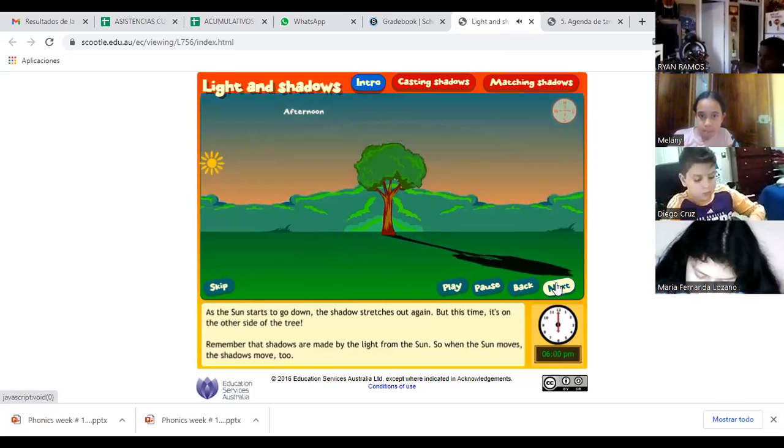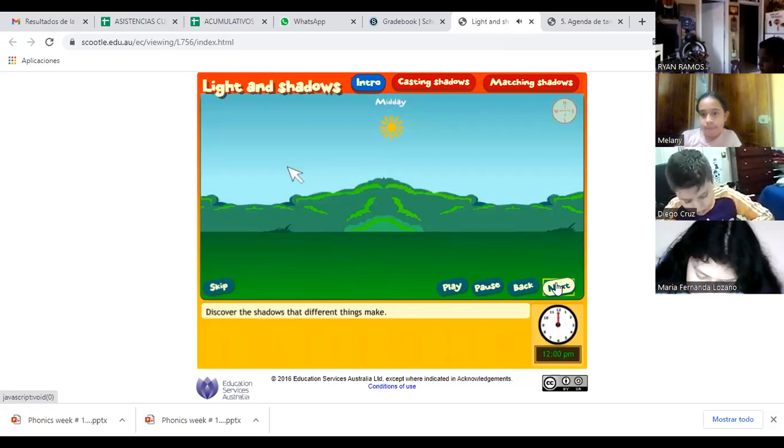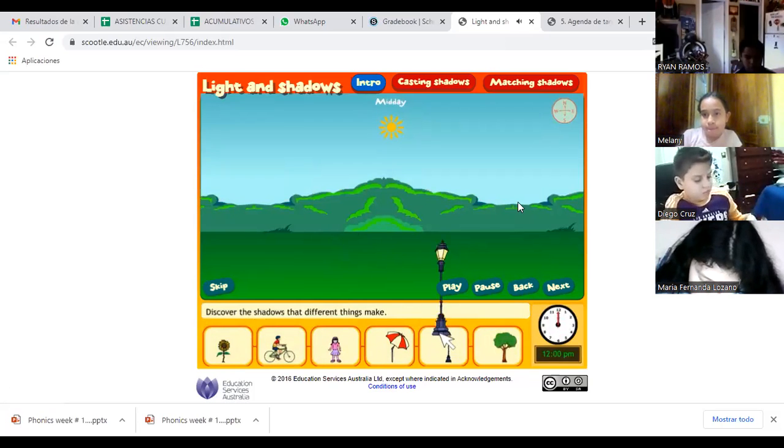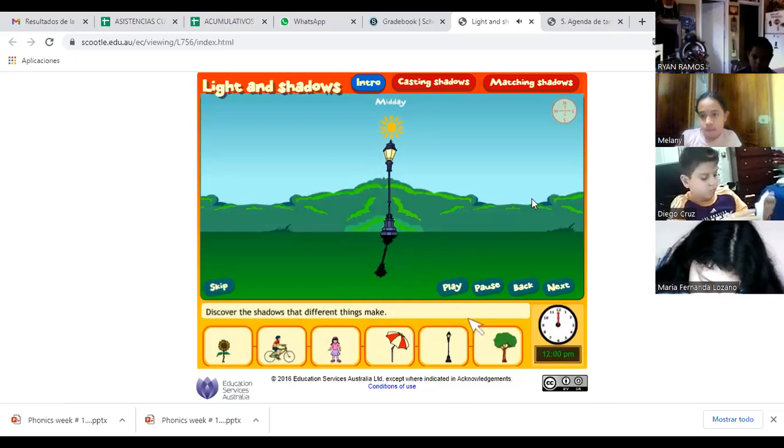But this time it's on the other side of the tree. Remember that shadows are made by the light from the sun. So when the sun moves, the shadows move too. Discover the shadows that different things make. Move the sun and watch the shadow change.